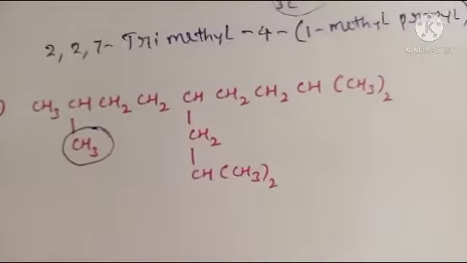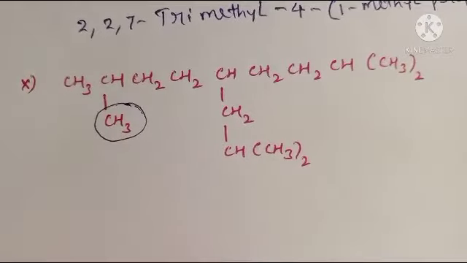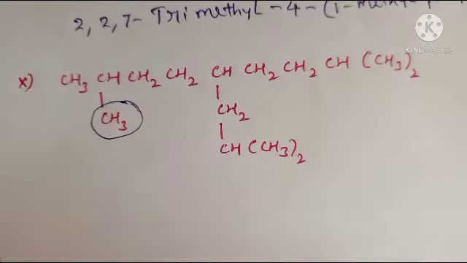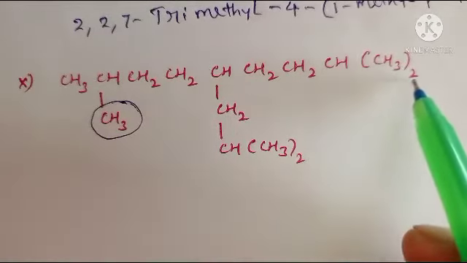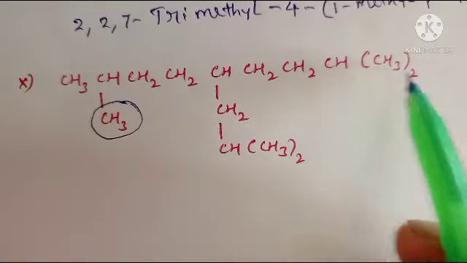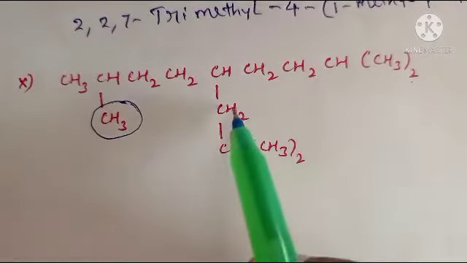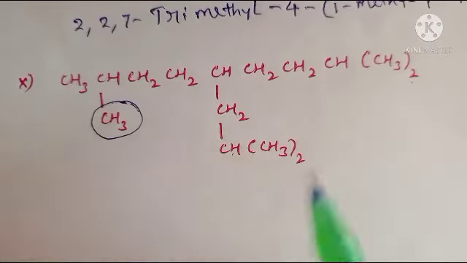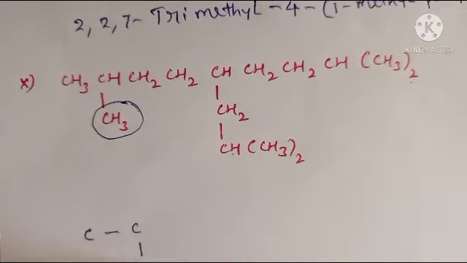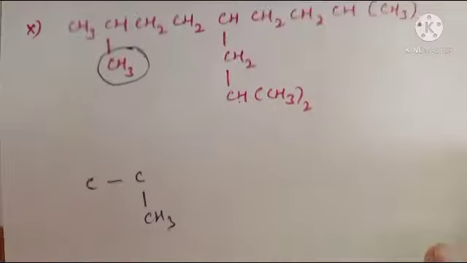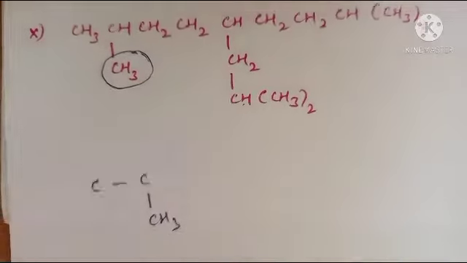Next compound, 10th compound. In this compound also it is very clear. Here CH3 twice, means for this carbon 2 methyl groups are attached. Here CH2, CH3 twice. First write the skeletal structure for this one. For second carbon CH3 is present.